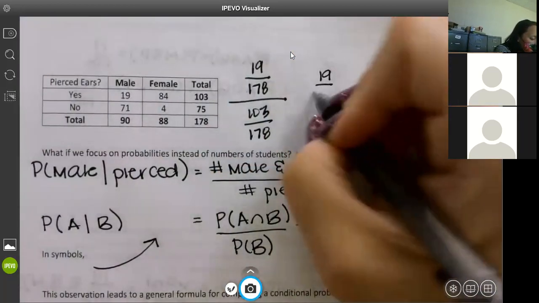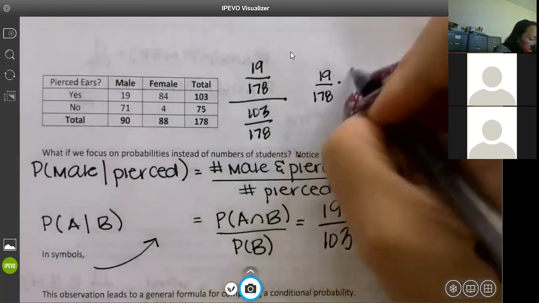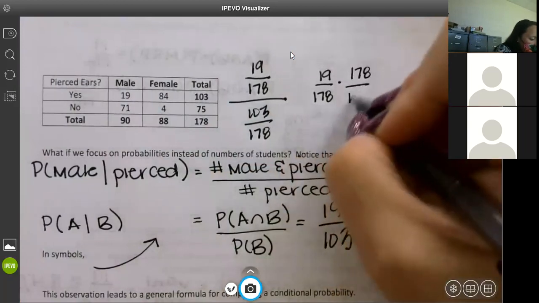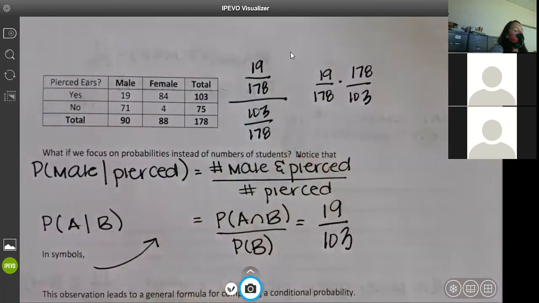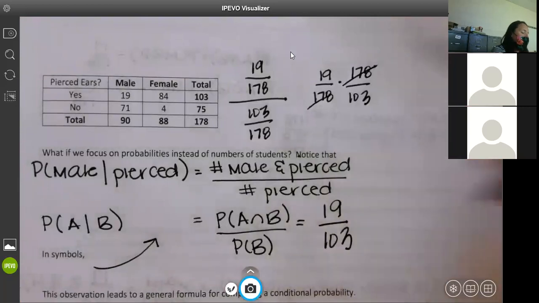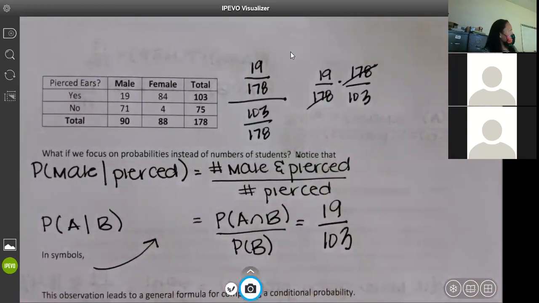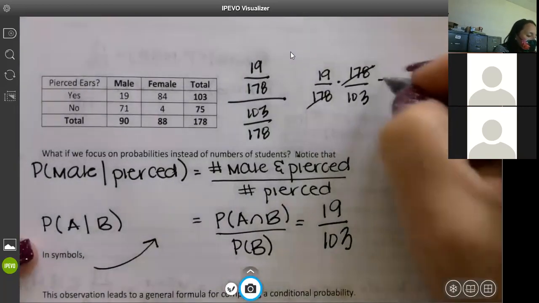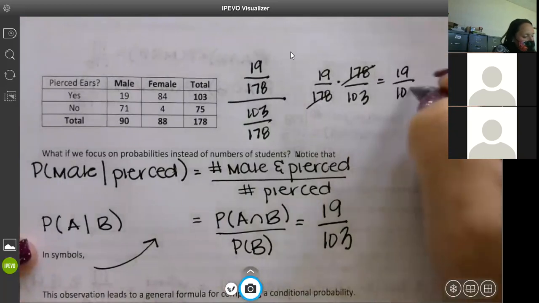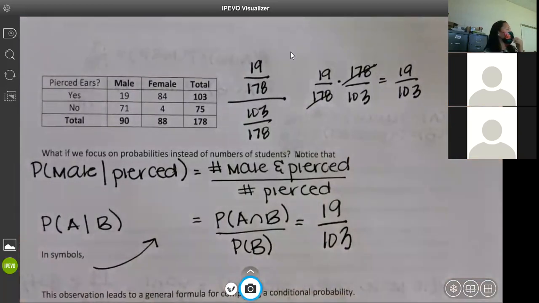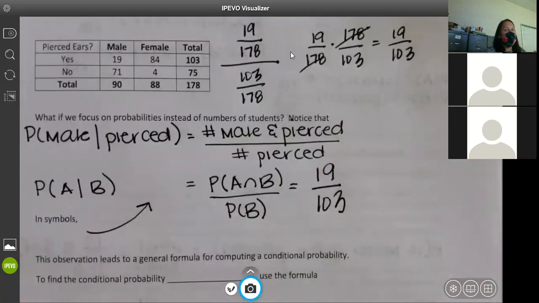So we keep the top fraction, flip the second fraction and multiply. And when it's the same on the top and the bottom, you can mark it out or reduce it. That's basic algebra. And that's how we get our 19 over 103. But when we have that chart, we don't have to do all that work. I'm just showing you how we get it.